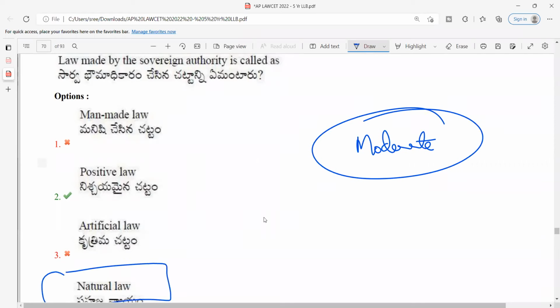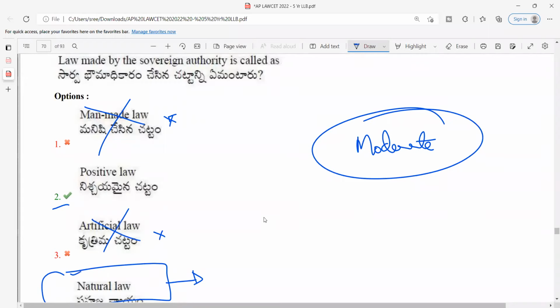Natural law comes naturally when you are born as a human being. You get certain human rights, which are natural rights. Whereas there is nothing called artificial law and nothing called man-made law. Both of these are very sweeping terms. So the choice is only between option 2 and option 4.